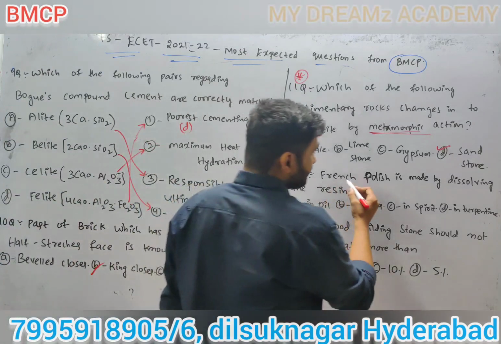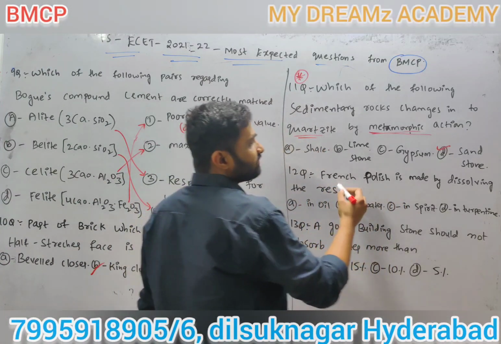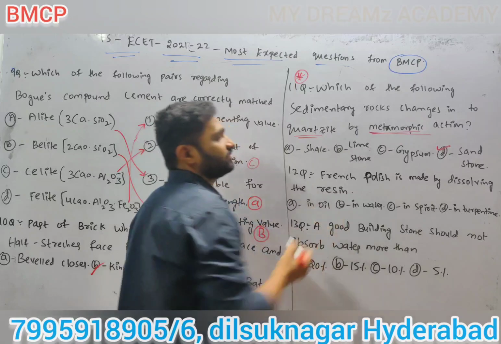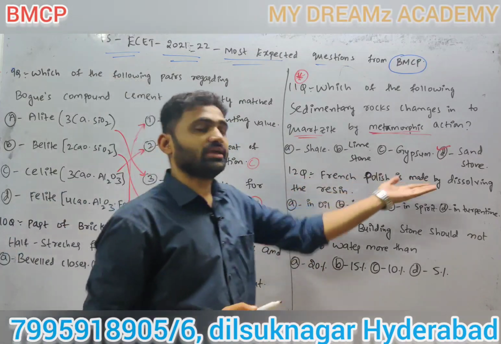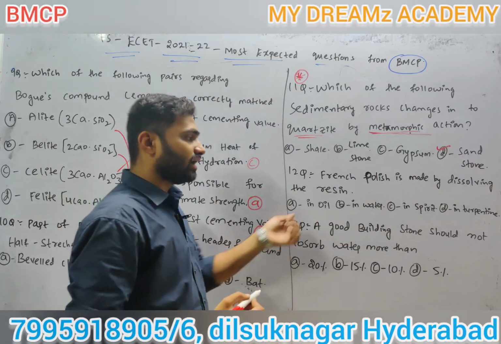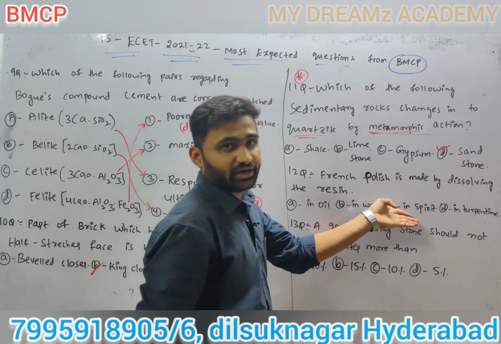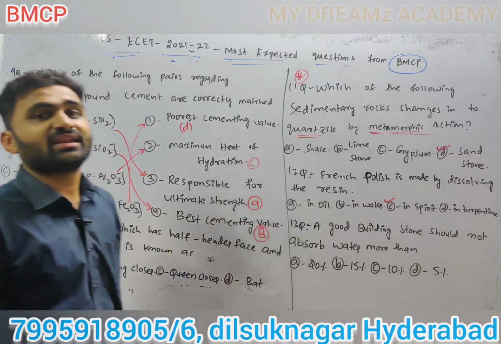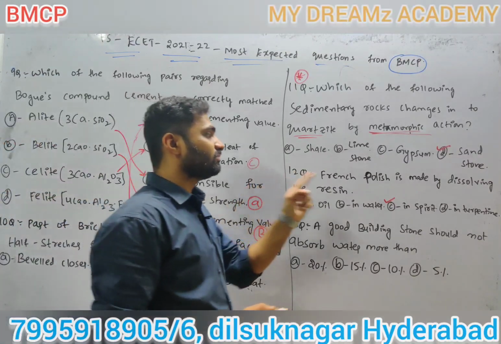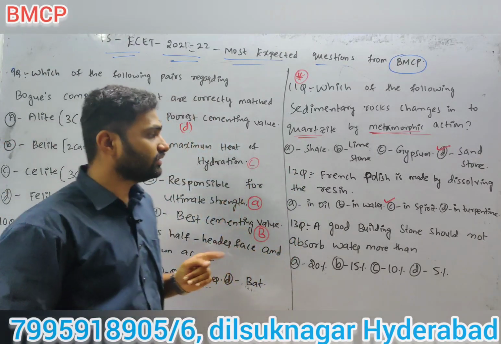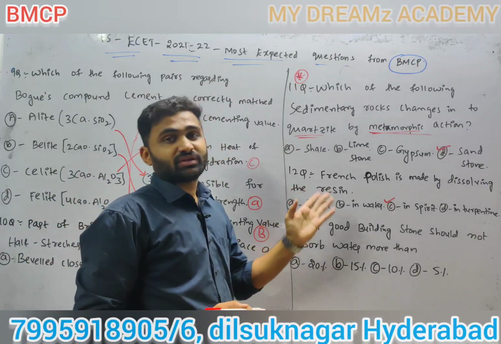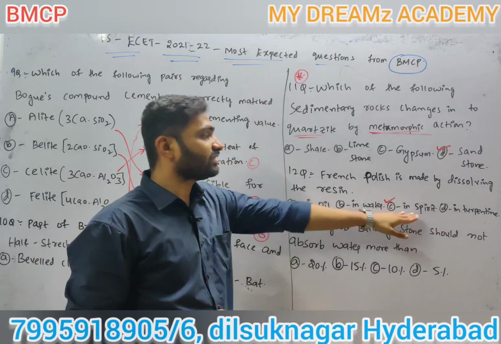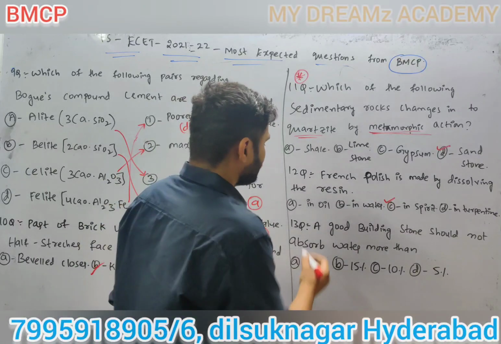Next, French polish, 12th question. French polish is made by dissolving the resin in oil, in water, in spirit, or in turpentine? The answer is in spirit. Spirit means methylated spirit. French polish is dissolved in methylated spirit.